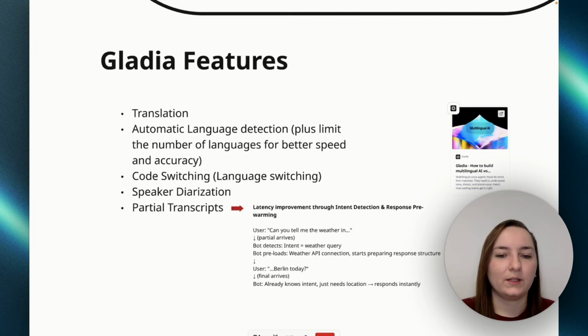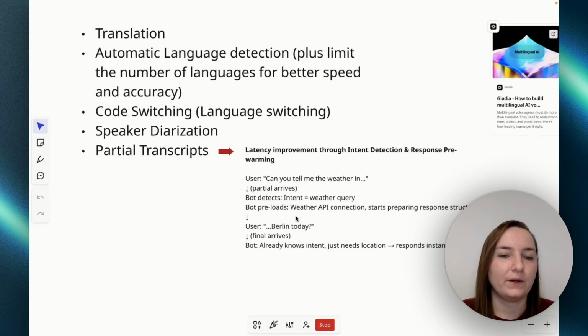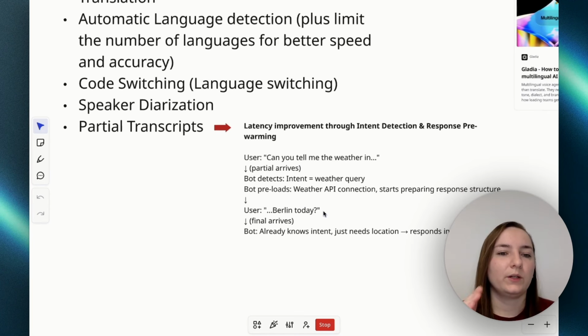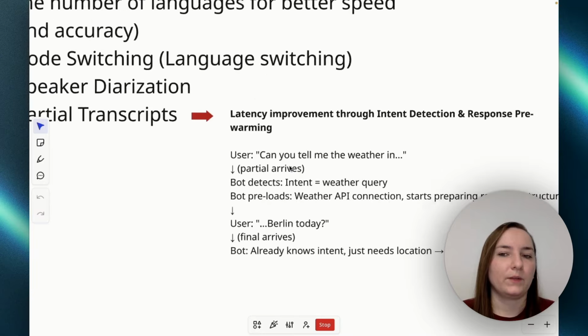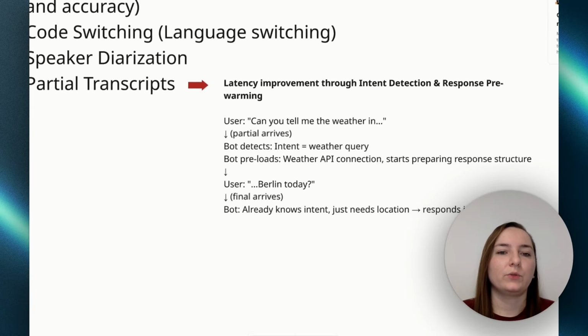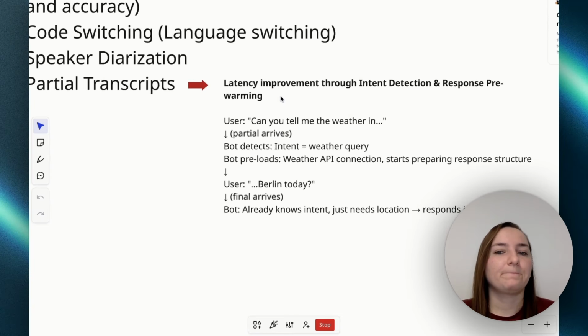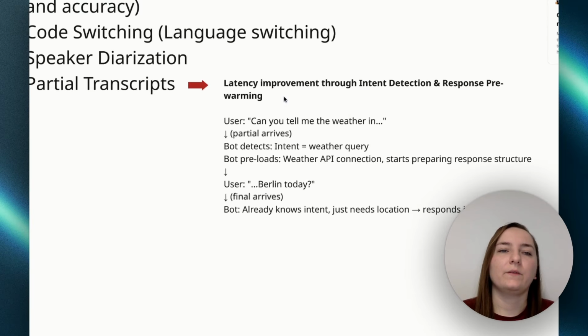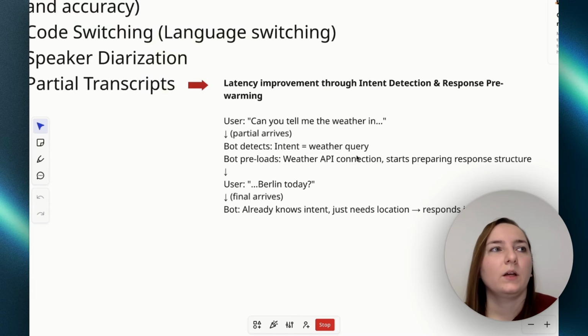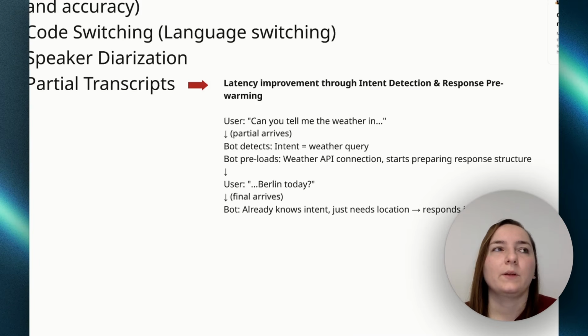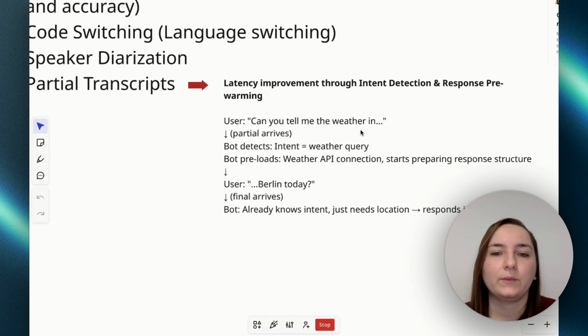Partial transcripts is another very useful feature which we are not going to use today, but I wanted to show it to you because it's something that you can use to improve latency. For example, if you have a really complicated bot, with some conversational nodes where you divided your agent tasks into multiple nodes, then you can use partial transcripts to detect the user's intention early on.